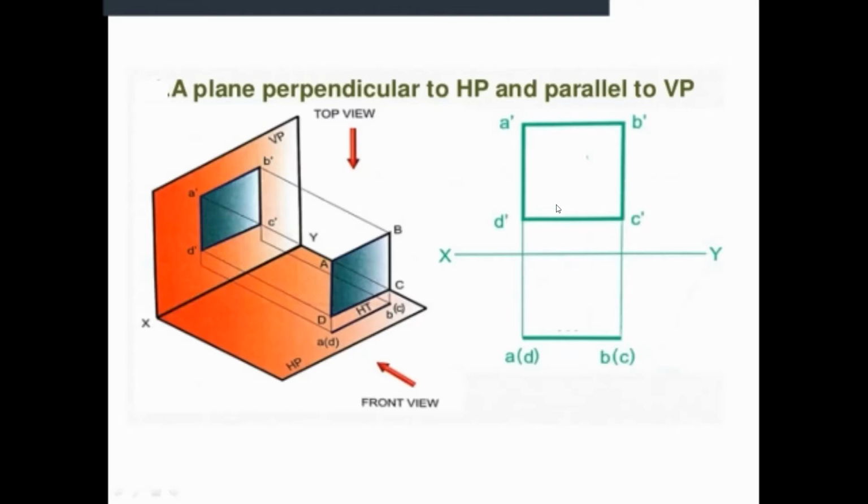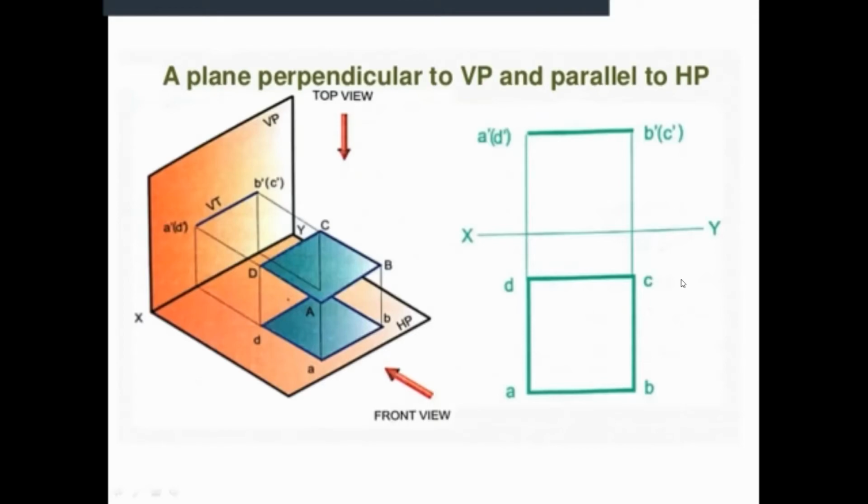Got it? When you represent it like this, it is understood as the front view and top view. How do you say that it is front view? You are representing the XY line and representing a dash: a dash, b dash, c dash, and d dash. So obviously this is the vertical plane, and on the horizontal plane you are representing the object and naming it without dash. It is HP. On the horizontal plane you are representing the top views. I hope you got it. We'll continue to the next condition.